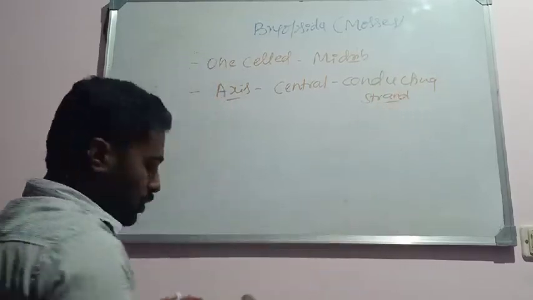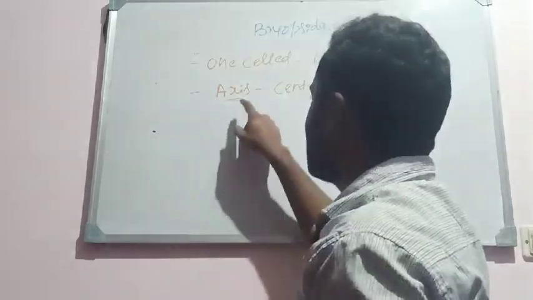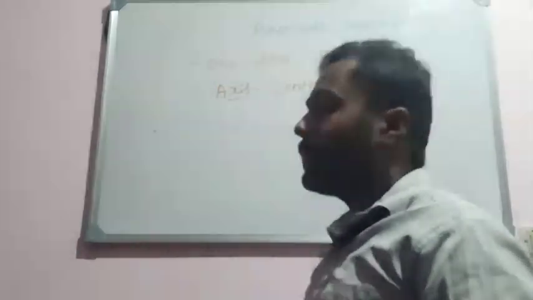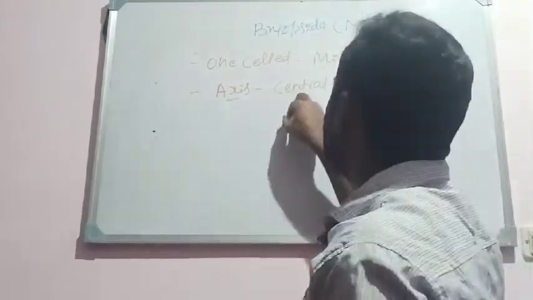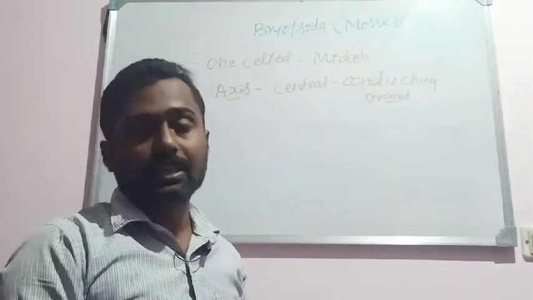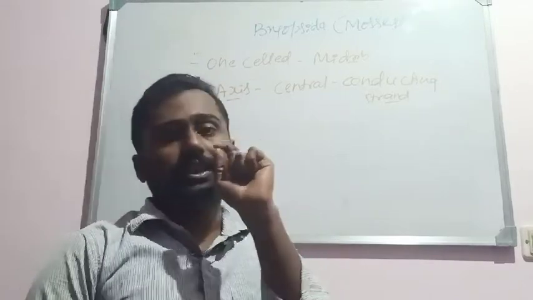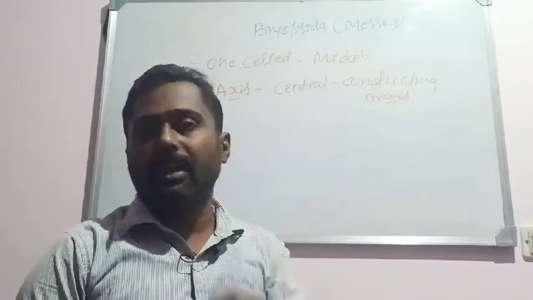Remember, there is no vasculature in these members. They are non-vascular plants. The central axis means the stem-like structure that you see. Within that, a central conducting strand can be seen. Through that the water and minerals are conducted, but there is no xylem and phloem. Remember, and leaves are one celled thickness. Very small, minute leaves can be seen.